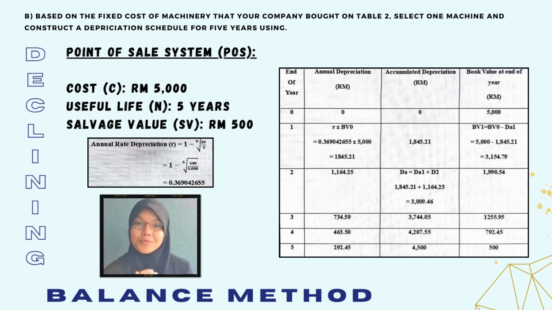Then to calculate the accumulated depreciation, we use the formula DA equals DA before plus D_t. And lastly, to calculate the book value at the end of the year, we use the formula BV equals BV before minus DA now. After we calculate and substitute this information into the formula, the final answer we get is 508 for the book value at the end of the year.